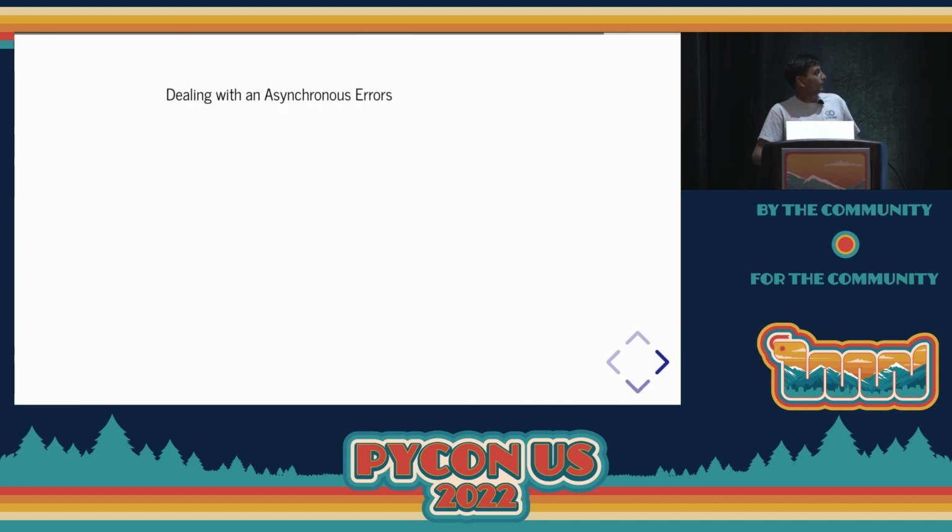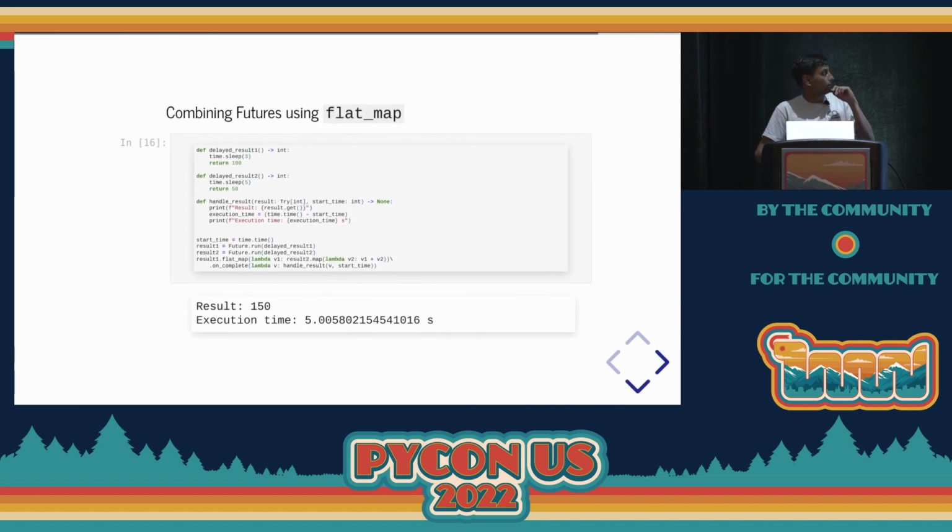Okay, but I'm going to go up a couple of slides here. In this example where we are combining futures using flat map and map comprehensions, we could easily see, okay, we have 2 threads running here, 2 results, asynchronous computations that we care about the result.